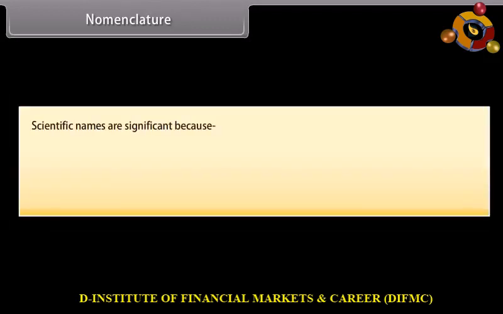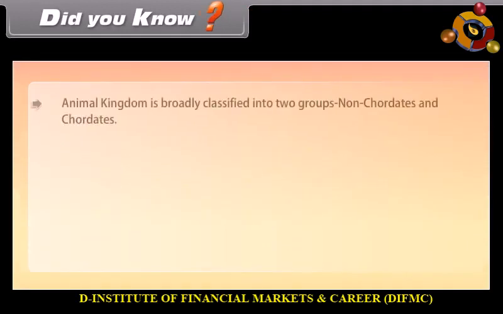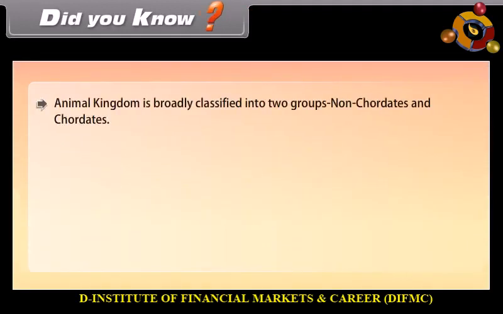Scientific names are significant because they are the same all over the world. They indicate evolutionary relationship. They solve the problem of multiple naming of one organism. Did you know the animal kingdom is broadly classified into two groups, non-chordates and chordates?